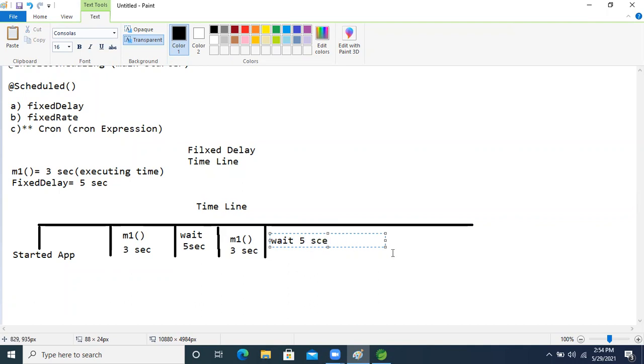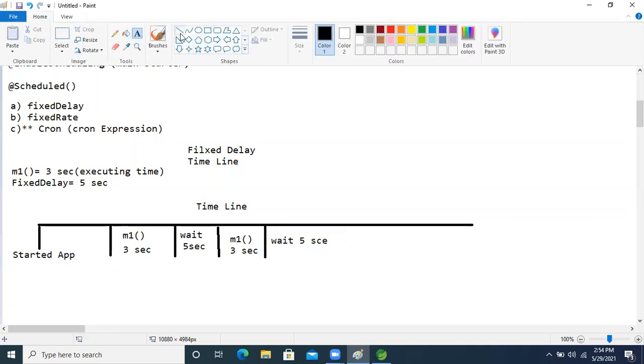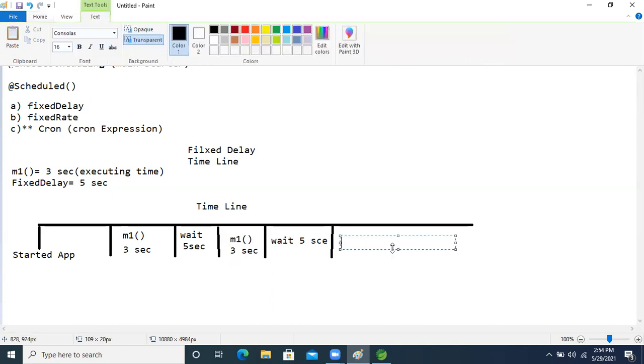Again it will wait 5 seconds. Again our container will call the m1 method. After that, our application will take 3 seconds. So this much time it will take. This much time is taking now.